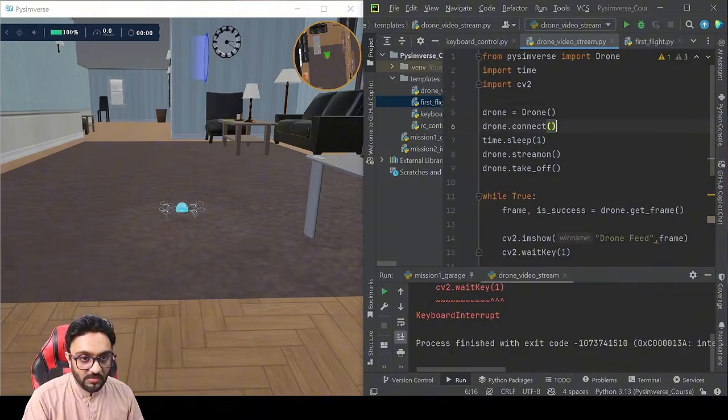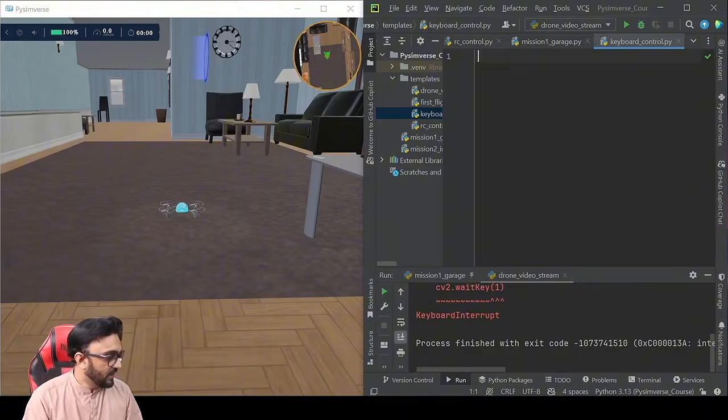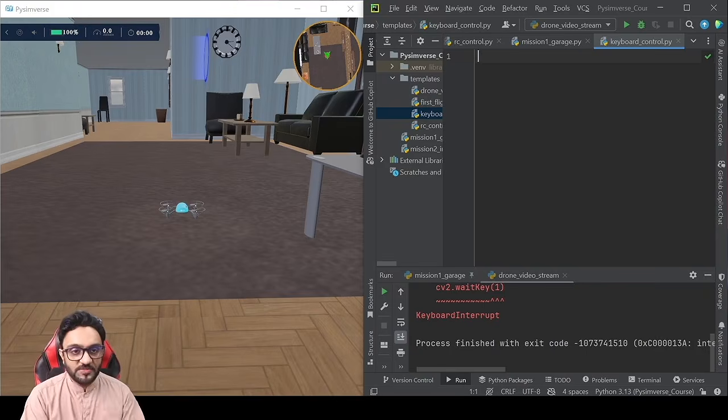Okay, so now we can also use keyboard control. We are going to ask our AI model to use keyboards, and using the keyboard, we should be able to move around with our drone. We will tell it that if I press this button, the speed should increase. If I press this button, the speed should decrease, or move left or move right.